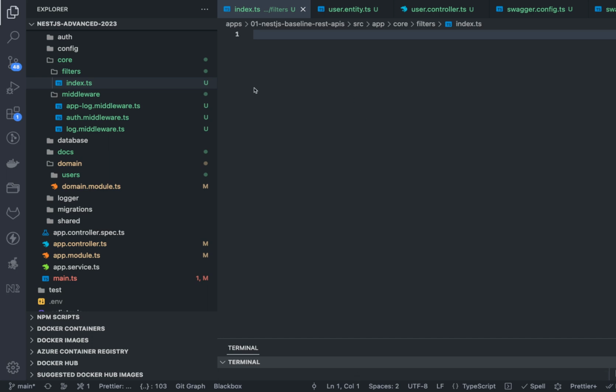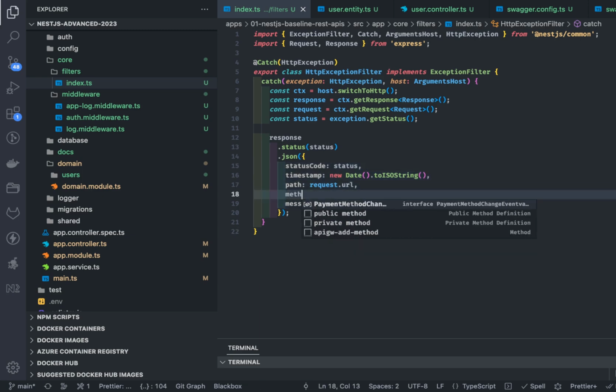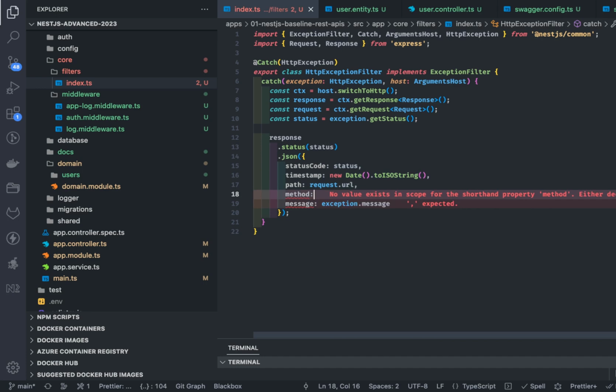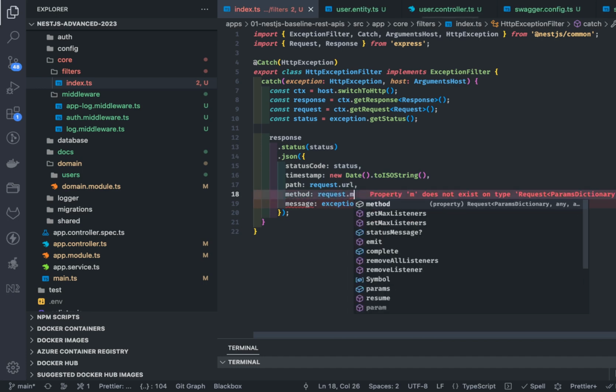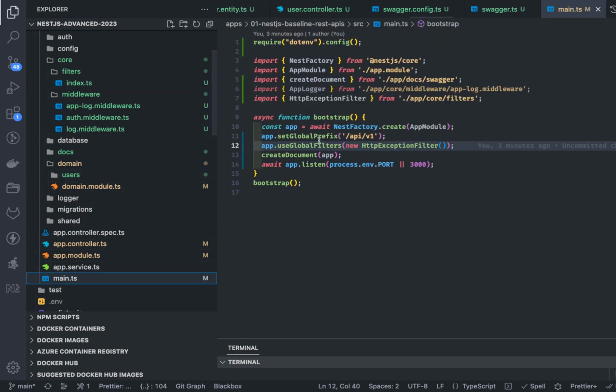So the next thing is we can create exception filters, something like this. This is a bare bones simple HTTP exception filter which we have added, which is going to customize our response in case we are throwing an HTTP exception. And we are going to put all these things here. You can just put a method. Okay, this is the method you are passing, and I can just say request dot method. This is the method, this is the URL, this is the timestamp, and this is the error message you are going to get. And how we are registering it in the main.ts, you can say app.useGlobalFilters, right?